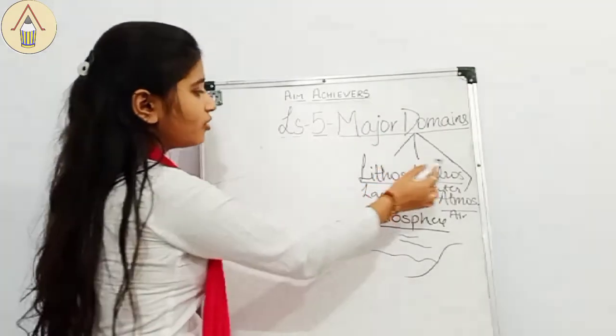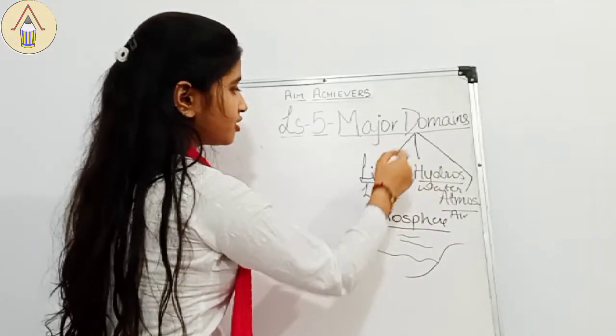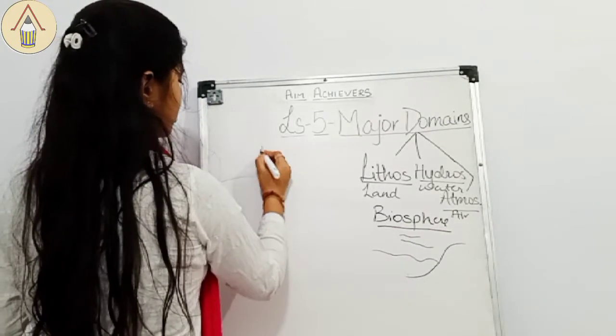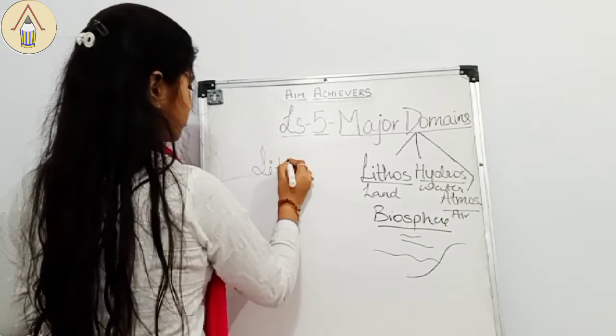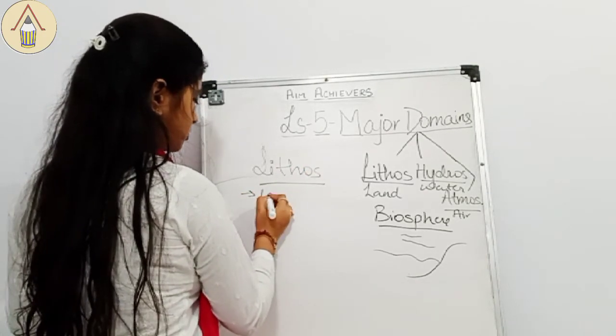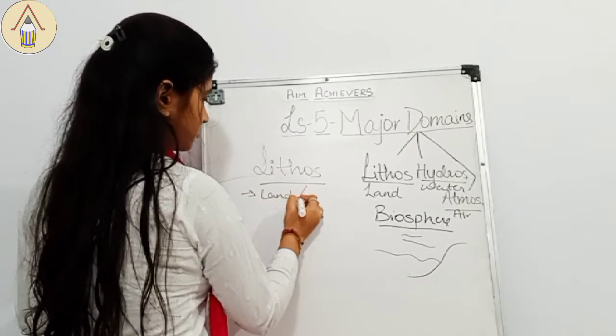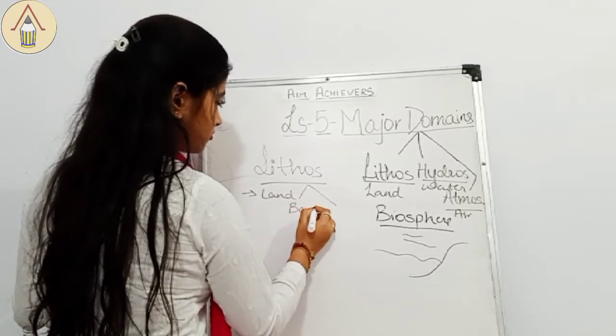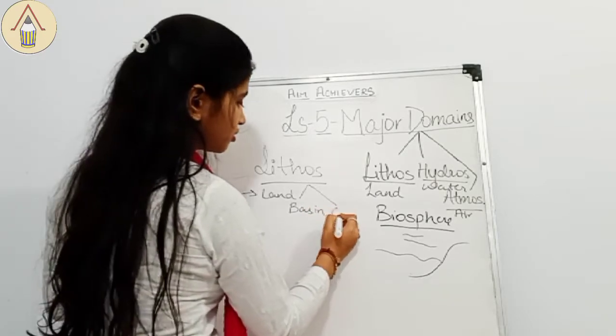Now, we will be taking all these components separately. First we will be taking lithosphere. Lithosphere is the land area. It is divided into two parts: basin and another is continent.